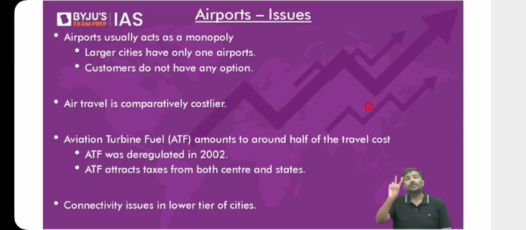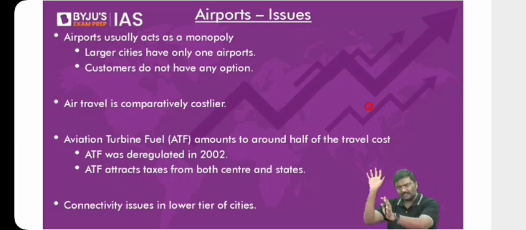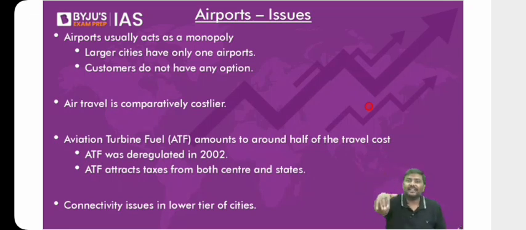Point number one. Point number two. Imagine there's a city. In the city, people are having money. Certain people are having a good amount of money. They have the capacity to pay for the airline ticket. But what if the airport is not there? Don't you think that's also a problem? What if the airport is not there? And in many cities, you will see the airport is there, but no company will operate or provide the flight services to that airport.